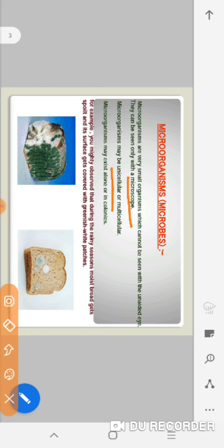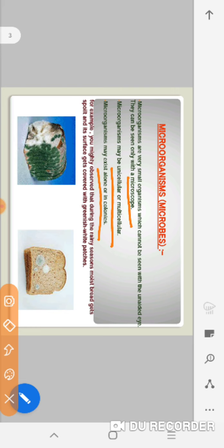Microorganisms may be unicellular or multicellular. Unicellular means they have only one cell for all the body functions, while multicellular means that the organisms have more than one cell. Microorganisms may exist alone or in colonies. They can either live alone or form colonies, that is, grouping.